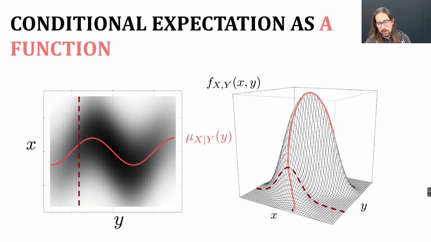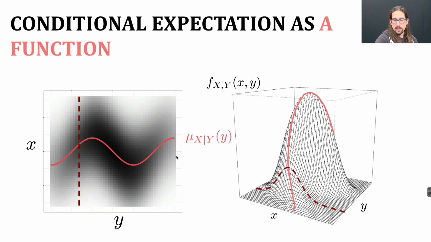In this case, by the way, it's like this ridge because my densities are unimodal. But remember that the expectation is not always the highest point in the density. If it's bimodal or something, it depends on the shape of the density, but it's usually not actually the peak. But in this example, it is.